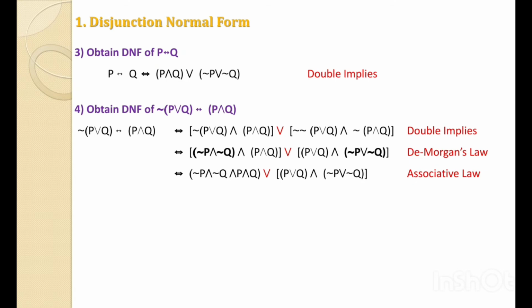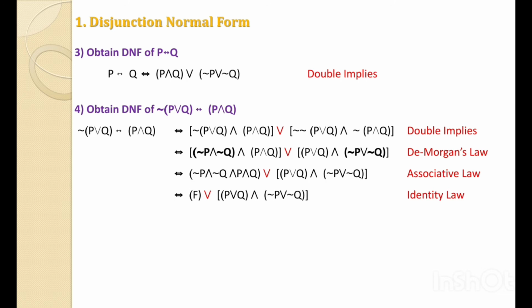Now next, by using the associative law, if we focus before our OR, there are four variables, and outside the bracket there are the same symbols, that is not P and not Q and P and Q. That's why we can combine all these variables and make it not P and not Q and P and Q, or the remaining term as it is, that is P or Q and not P or not Q. Now when we focus on the first bracket, that is not P and not Q and P and Q, then not P and P is always F, and Q and not Q is always F, and F and F is also F. That's why directly we can say that this bracket is F, or the remaining term as it is, that is P or Q and not P or not Q.